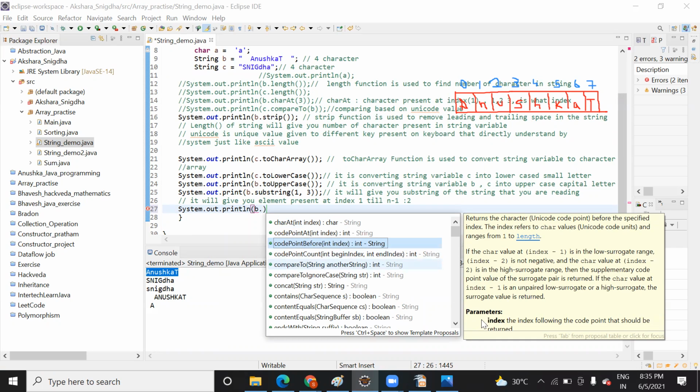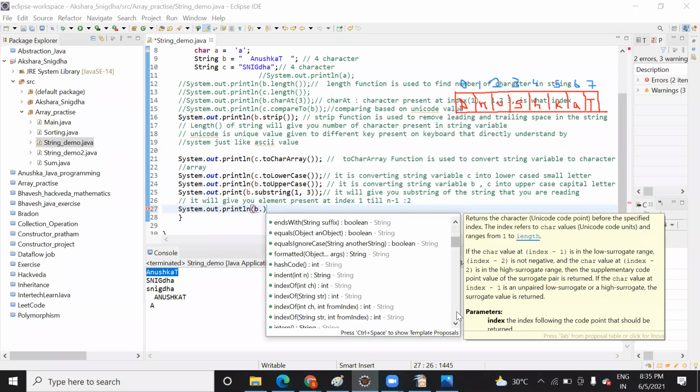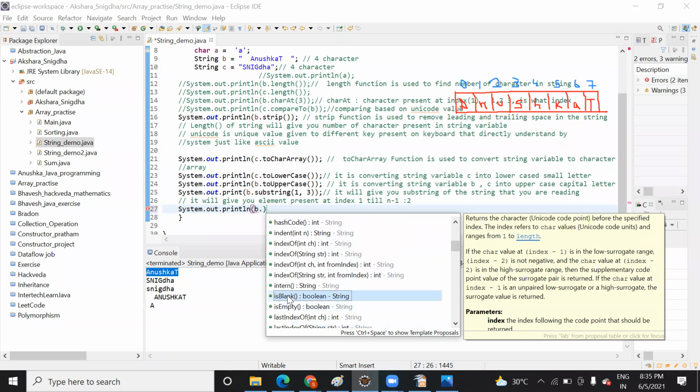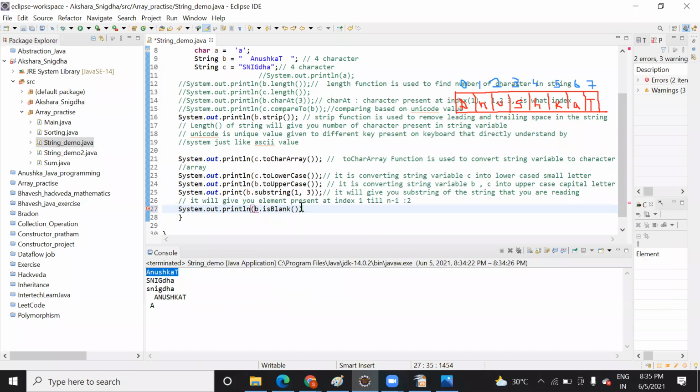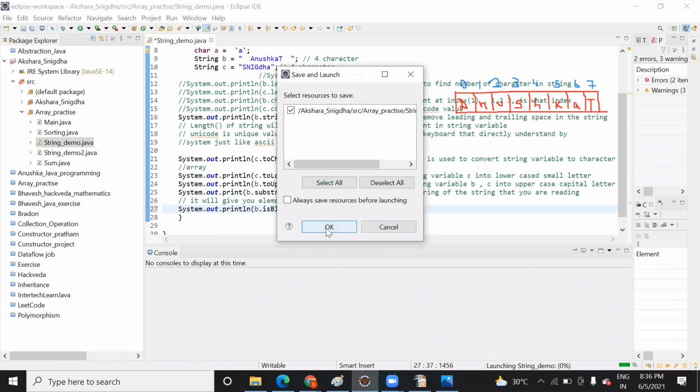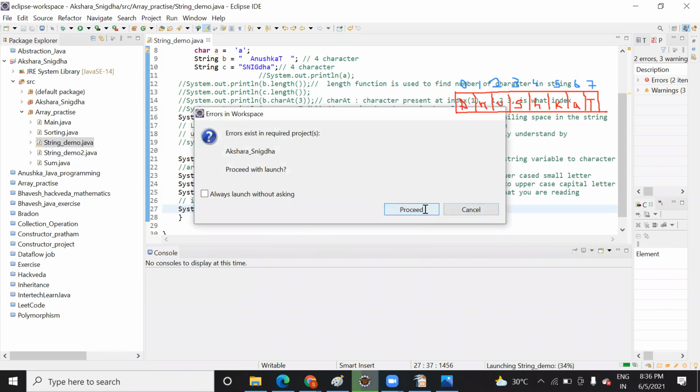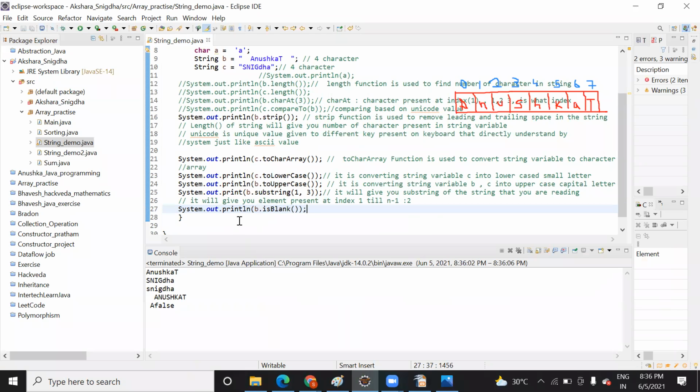Okay, let me try showing you any one of the functions. Okay, this is blank, which will print whether the string is empty or not. Let me run this. So it will print 0 or 1. Based on that you can find it out. Okay, sorry.